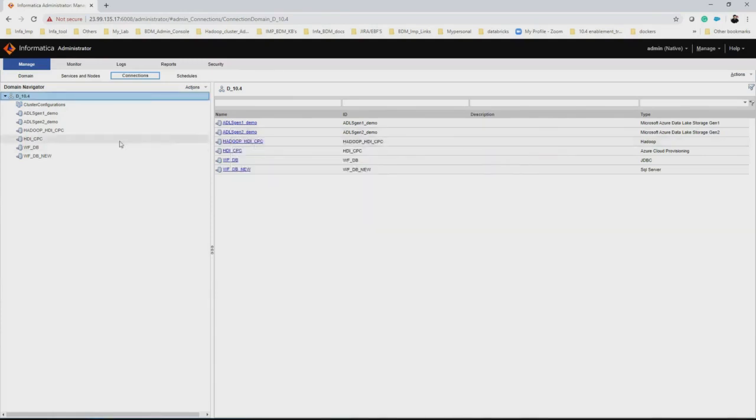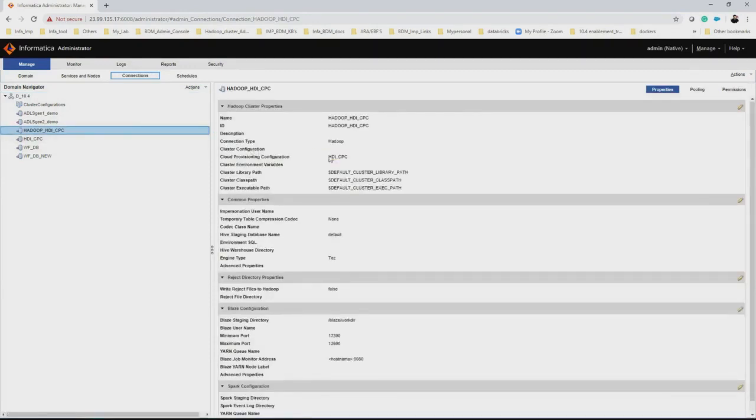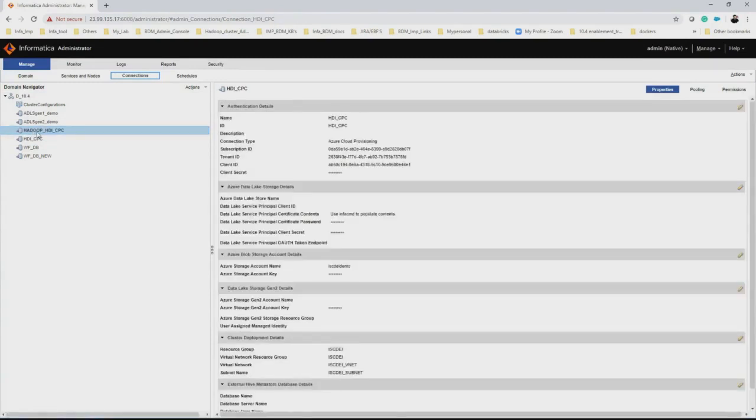Since I've already created it, I'm going to use this connection, where you can see the associated Hadoop cloud provisioning connection is the HDI CPC, which I already created here. And make sure this Hadoop connection can be used only during the create cluster task and it cannot be used to run any other mappings.